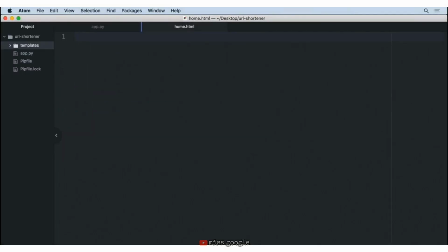Now, once you've created this home.html, let's go ahead and put some example text that will say if this loads, we'll recognize that the template is working. So we're going to use an h1 tag here to simply let ourselves know that we are at the home page. So we're going to say this is home inside of an h1 tag. We'll go ahead and save this file.